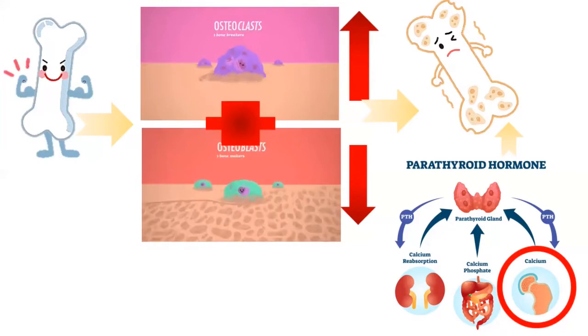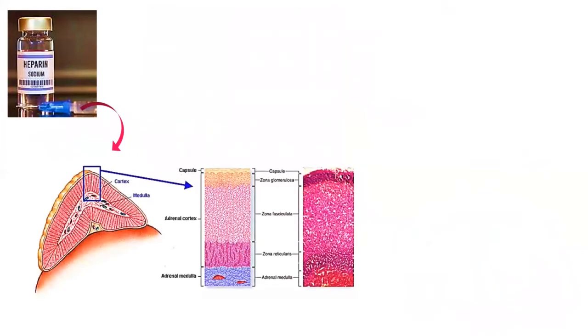So, thirdly, coming to hyperkalemia. Hyperkalemia is a condition of abnormally high levels of potassium, that is, greater than 6 millimoles per liter in the circulation. So, heparin induced hyperkalemic hypoaldosteronism is simply due to the atrophy of the zona glomerulosa of the adrenal glands, which is responsible for the secretion of aldosterone.